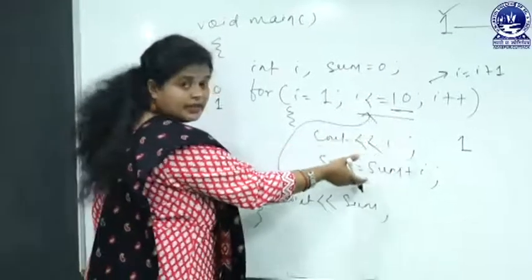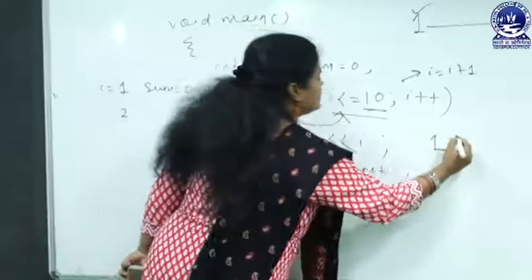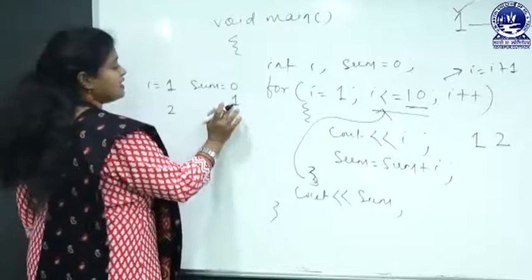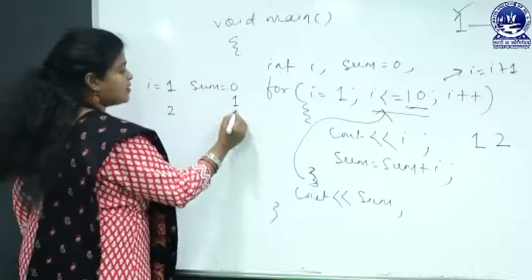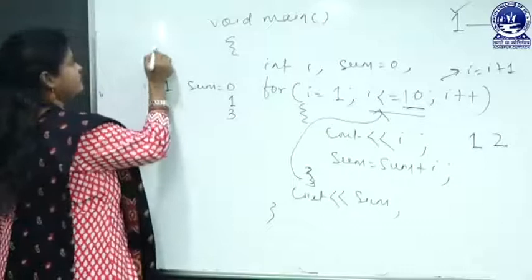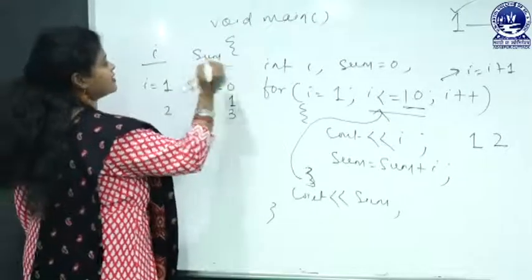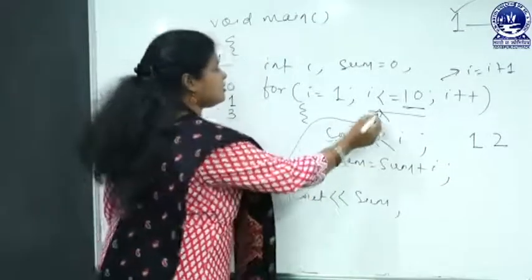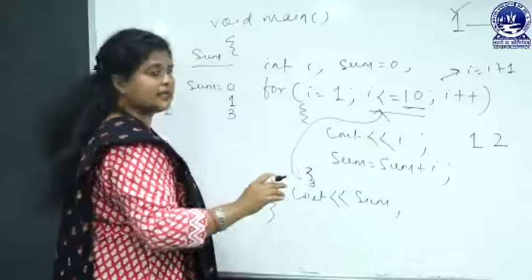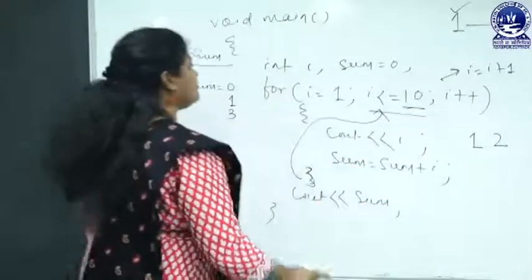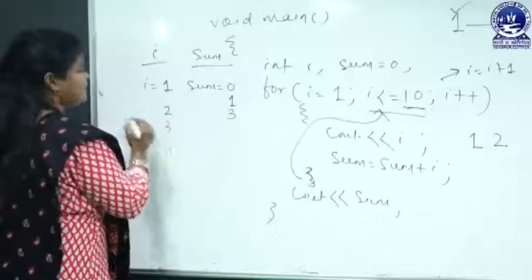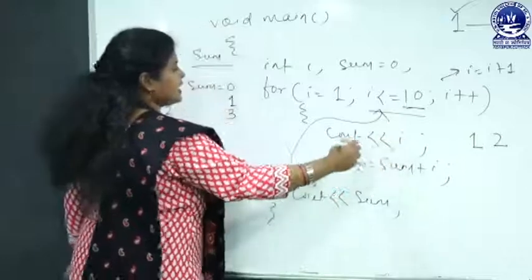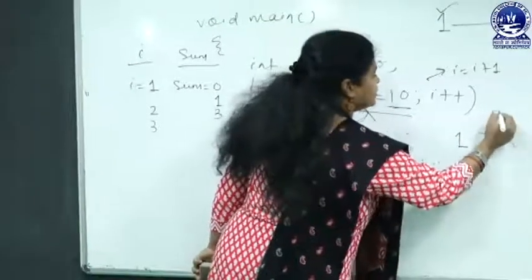Again it will enter here, cout i, so the output will be 2. Then sum equal to sum plus i. Initially the sum value is 1, now the sum value will be 3. Then after executing this, again the condition will be checked here. According to the update, now i value will be 3, and the condition is true. Now it will enter again, cout i.